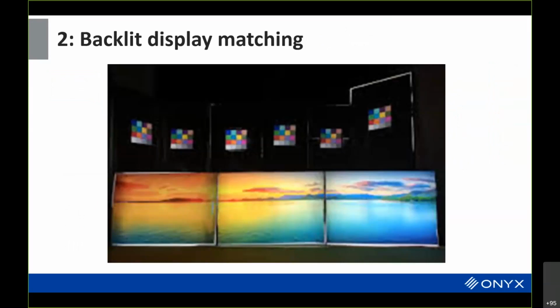Backlit display matching, which was mentioned before. There are multiple aspects to backlit display matching. You can characterize the luminance level so that you actually get the relative brightness to be the same. But in terms of backlits, you could have one backlit with a fluorescent light source, one backlit with an LED-based light source, and maybe another one based on a conventional tungsten light bulb. And each one of those has completely different spectral characteristics, and those spectral characteristics are going to interact with the spectral reflectances of the transmissive media that you're using.